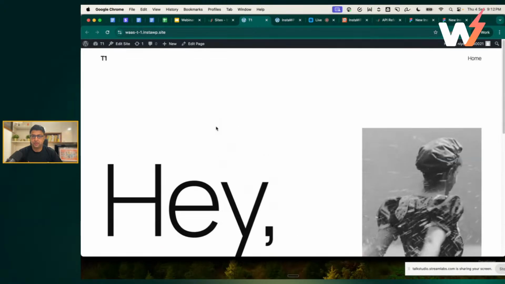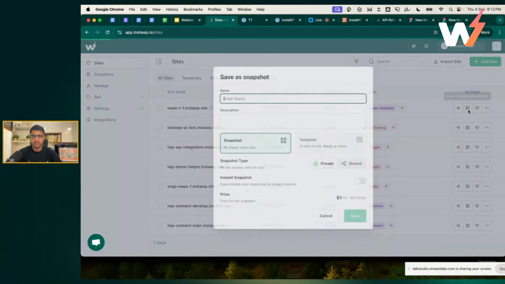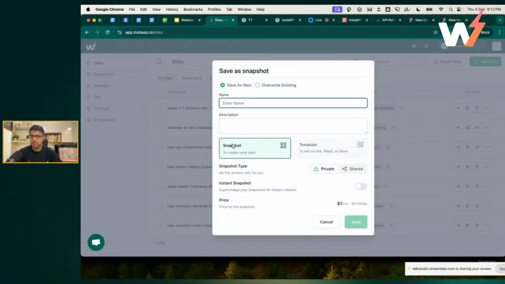But yeah, once you have a template ready with functionality, let's say you have a gardening niche or, as I said, dentist or whatever, you can build those templates around it. And not only one, you can build many templates. Once it is ready, this is just a site right now, it's not a template. The second step would be to click on save snapshot or save template. And then you choose this as a snapshot. I'm not choosing template. Now this is a little bit of a change in the workflow. If you have followed us from the beginning, we created templates before.